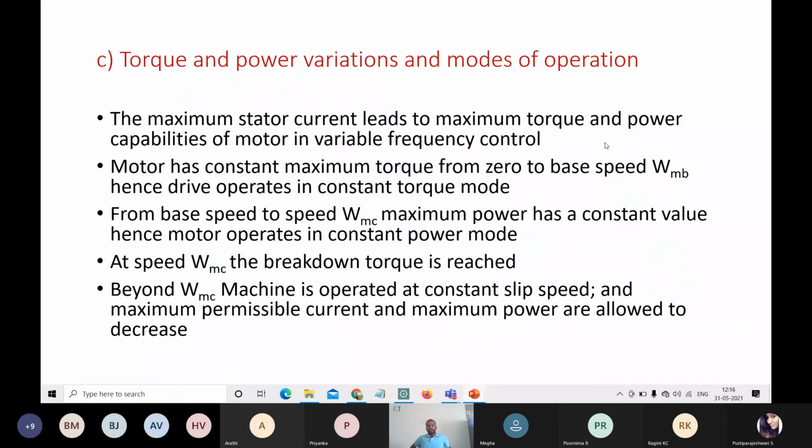After reaching omega mc, the breakdown of torque occurs. Omega mc is the maximum speed.